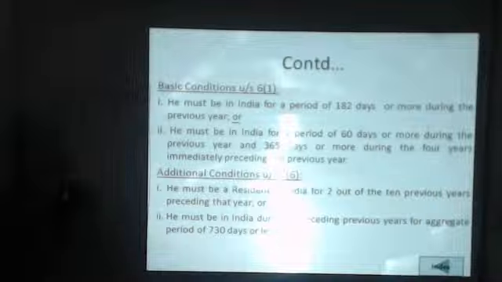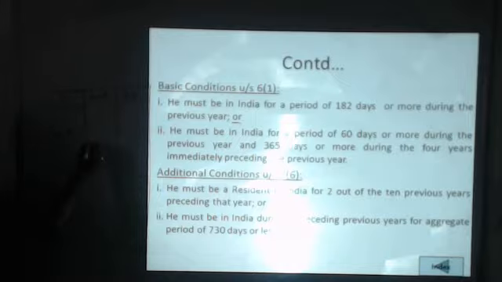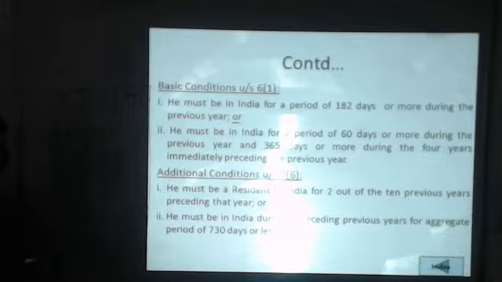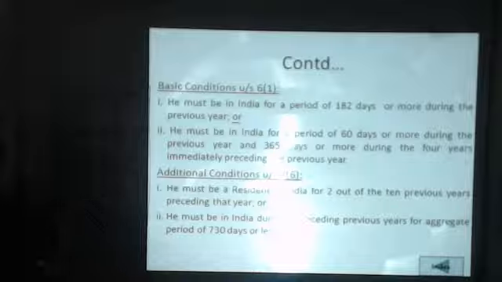If the assessee fulfills the first additional condition and the second additional condition, he will be treated as resident. In case of non-ordinarily resident, the basic conditions remain the same as for the resident, like the assessee fulfills first and second condition, or fulfills first only, or fulfills second only. But in case of the additional conditions, either the first condition is fulfilled and second is not, or first is not but second is fulfilled, meaning either one condition is fulfilled.